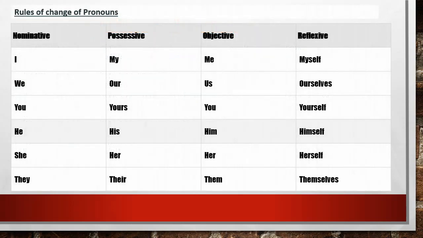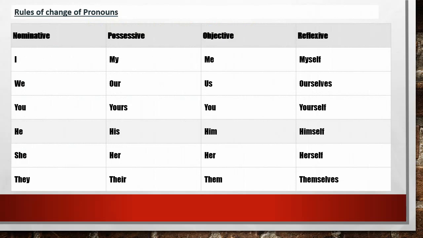I provided you with the chart over here. This would make things a bit easier, as children do have confusion about what the possessive case of I, objective case of I, and reflexive case of I would be. So you must keep in mind that the objective case of I is me, and its nominative case is I. We, us, we, possessive is our, reflexive is ourselves. Likewise, you need to keep this chart and revise it daily.